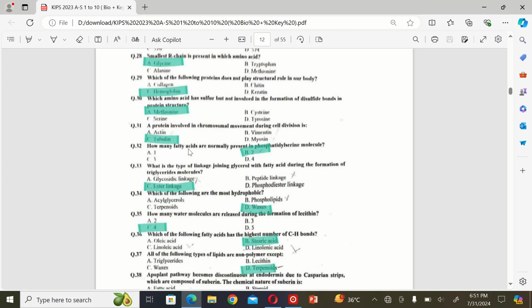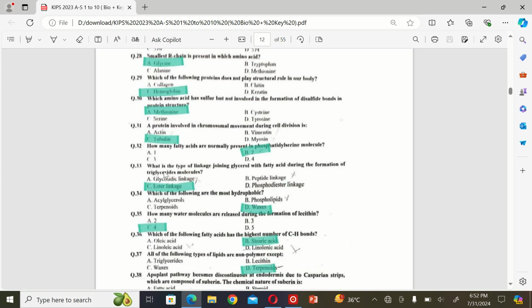The next MCQ is how many fatty acids are normally present in a phosphatidylserine molecule? A. 1, B. 2, C. 3, and D. 4. So the correct option is 2.